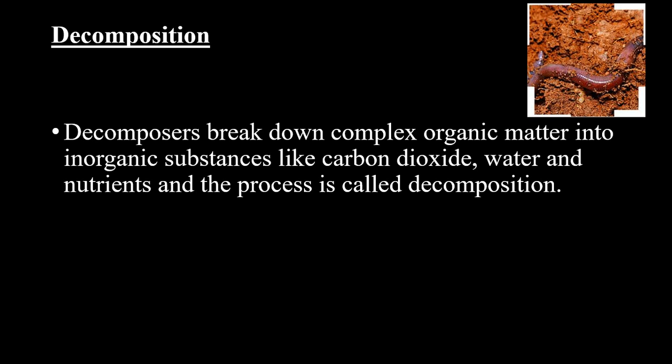So in the last module, we studied the first function of ecosystem, that is productivity, and the second function of ecosystem is called decomposition. So what is decomposition? The process by which complex organic matter is broken down into simpler inorganic substances is called decomposition. It is done by decomposers, which break down this complex organic matter into inorganic substances like carbon dioxide, water and nutrients, and this process is called decomposition.